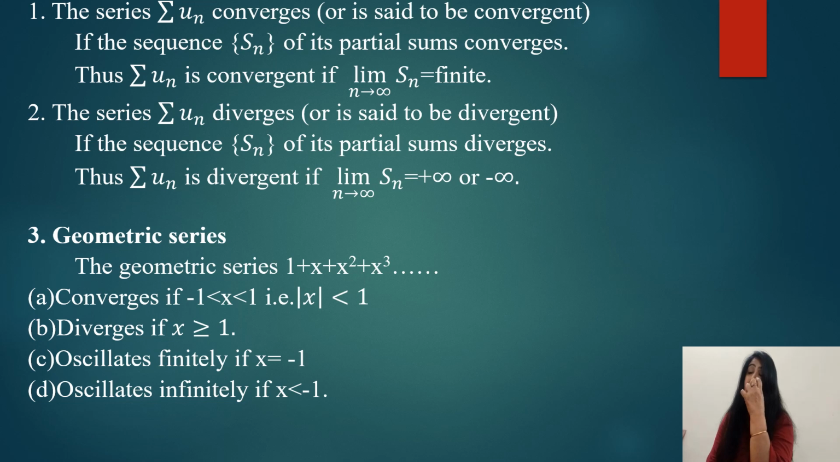Then you have the geometric series. The geometric series is like 1 plus x plus x square plus x cube and so on. Now this geometric series converges if x lies between -1 and 1. It diverges if x is greater than or equal to 1. It oscillates finitely if x is equal to -1. It oscillates infinitely if x is less than -1. So these are the conditions for a geometric series to converge, diverge or oscillate.